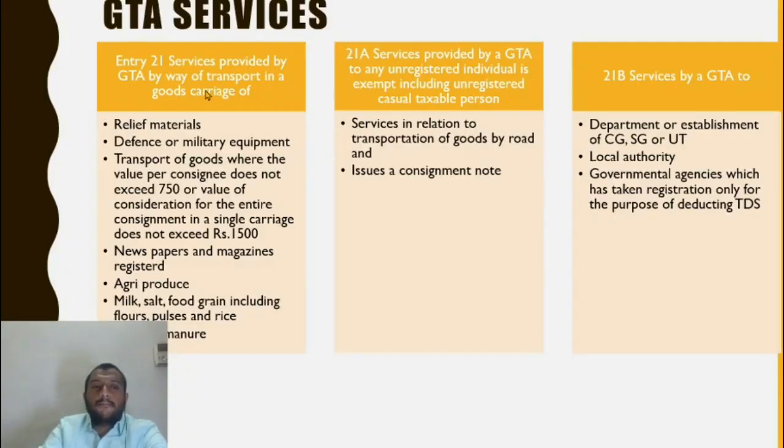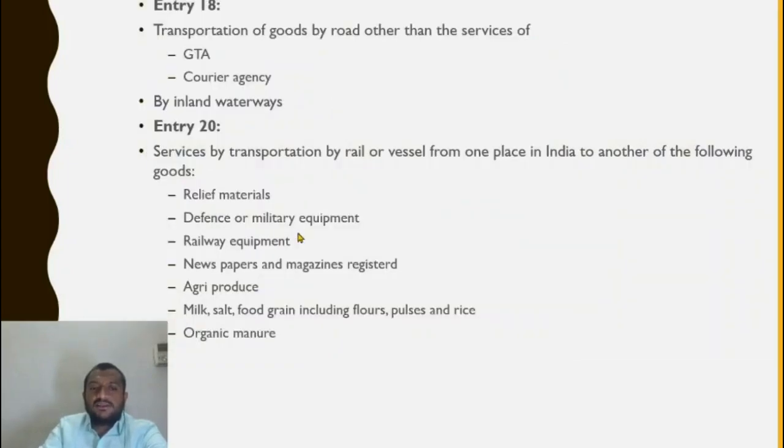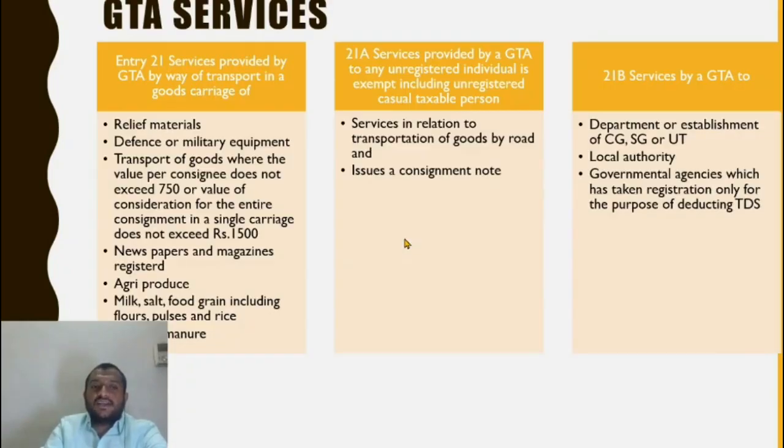Now GTA services. Service by GTA by way of transport of goods in a goods carriage. The same thing: relief materials, defense, military, newspapers, magazines. Now, railway equipment is not there, so you could get confused. If the question says railway material is being transported by a GTA, you should not say that it is exempt because it is not listed here. Railway material is exempt only if it is carried by rail, not by a GTA.